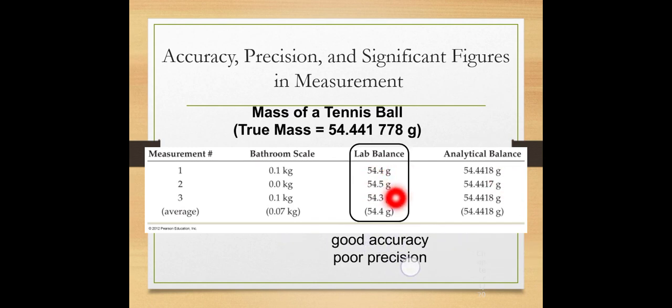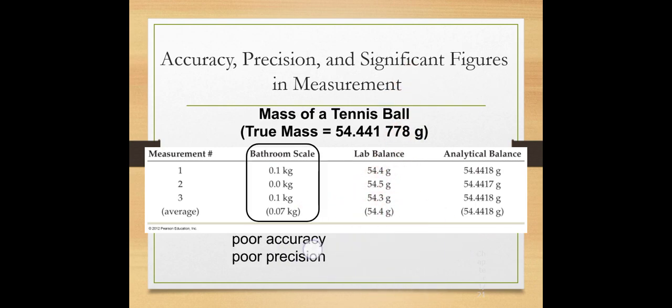But when we take the measurement with the lab balance, it gives poor precision. The value is accurate because it is close to the true value, but the measurements are not close among each other, so there is poor precision.